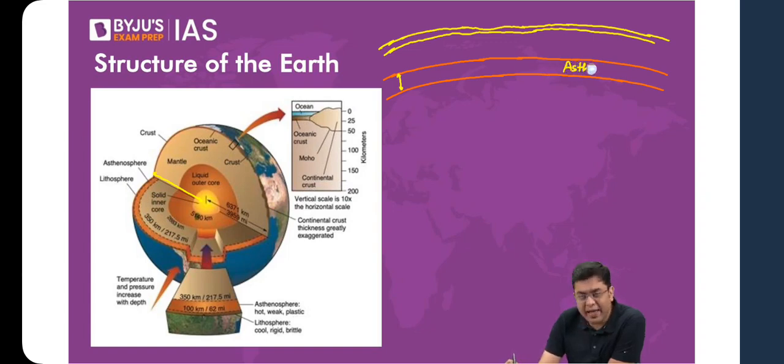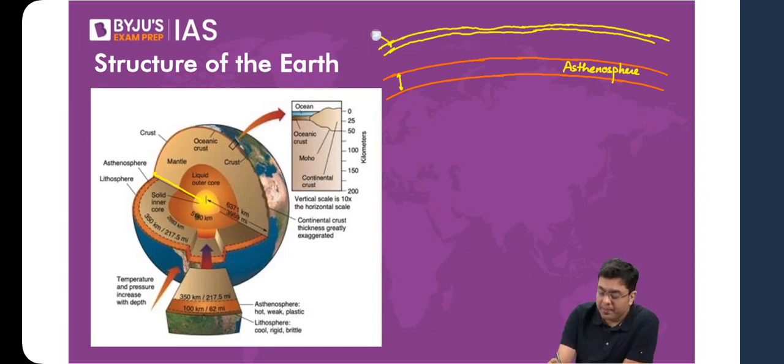It is derived from the term asthenos, which basically means weak. Asthenosphere. Here you have the solid crust plus solid upper mantle, both of them together, that is what composes lithosphere.